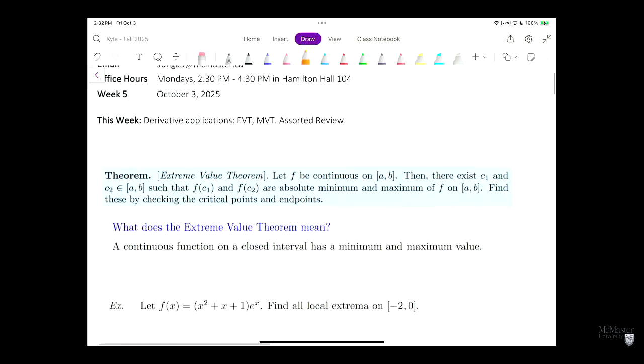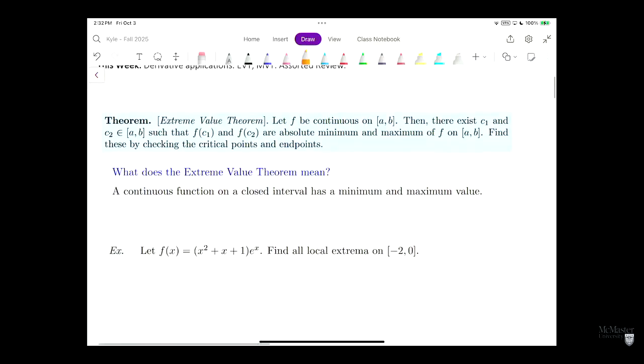So, let's talk about the extreme value theorem. Let f be a continuous function on the interval [a, b]. Then there exist c1 and c2 on the closed interval [a, b] such that f(c1) and f(c2) are absolute minimums and maximums of f on [a, b]. And we can find these absolute mins and maxes by checking the critical points and the endpoints.